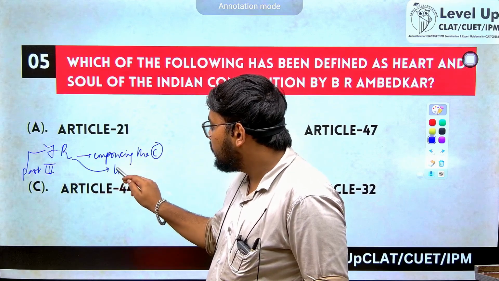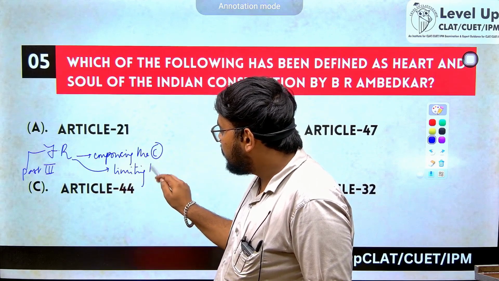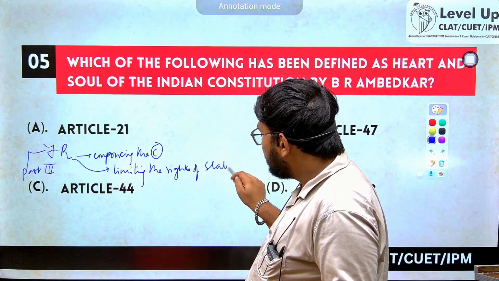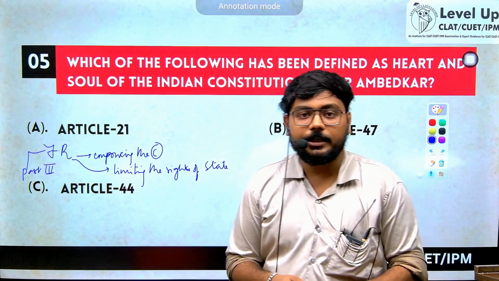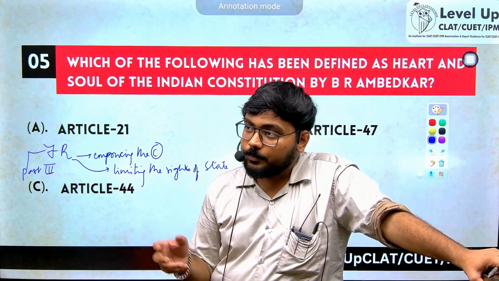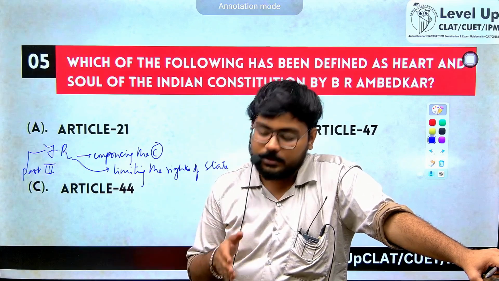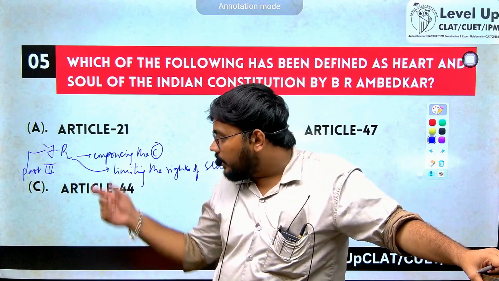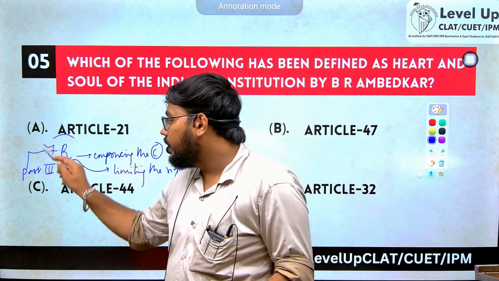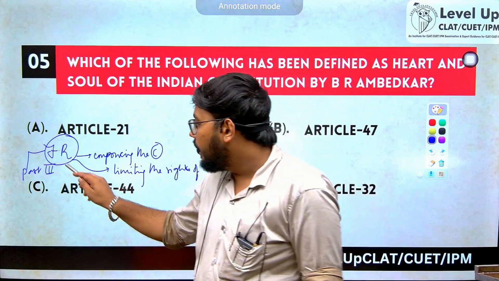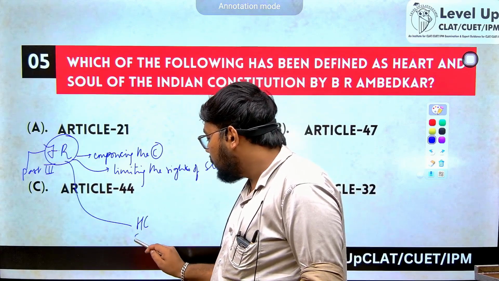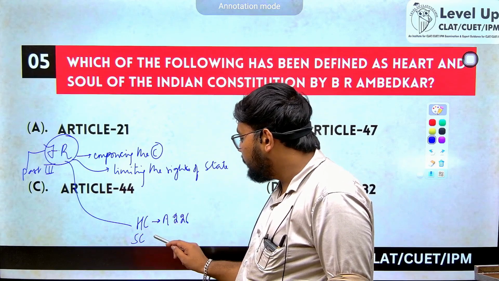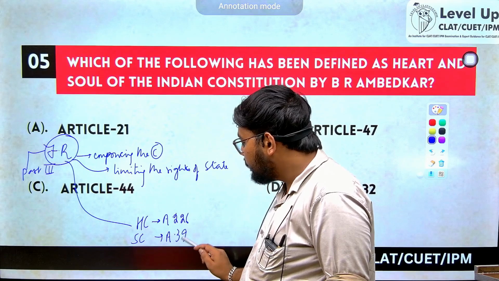and limiting the rights of the state, because these are negative obligations on the state, right? There are certain rights which protect us from the state. The state shall not do this, the state shall not do this. What if the state does? In case the state is violating any of my fundamental rights, I can approach the High Court or the Supreme Court. High Court under Article 226 and Supreme Court under Article 32.